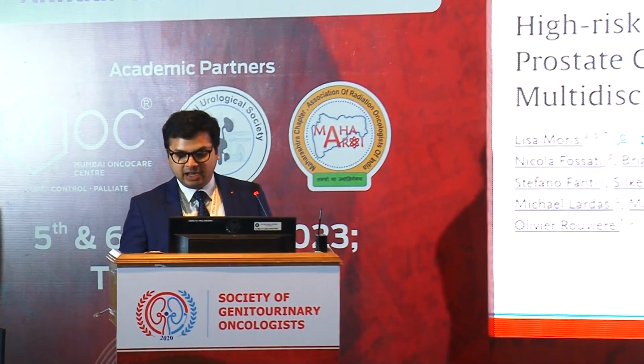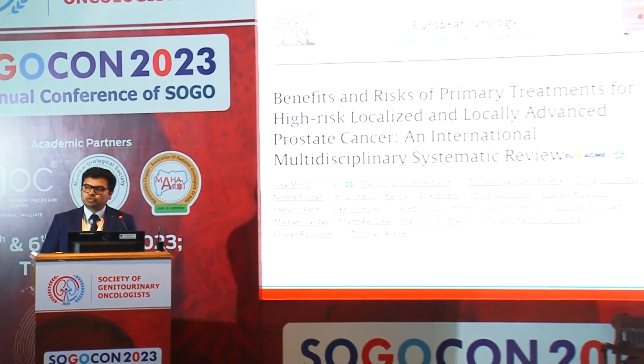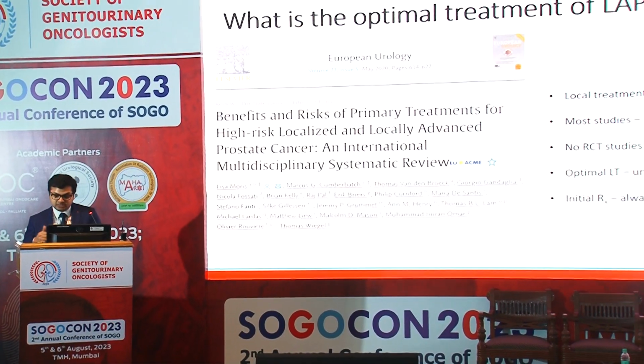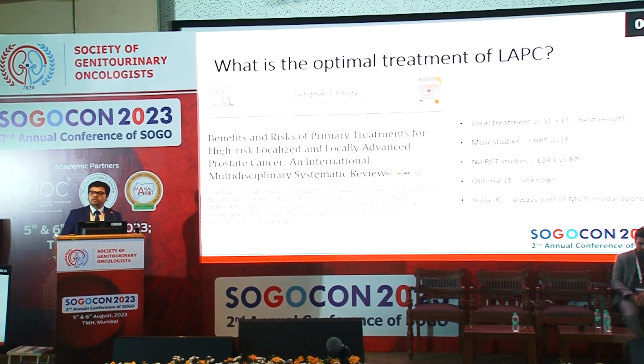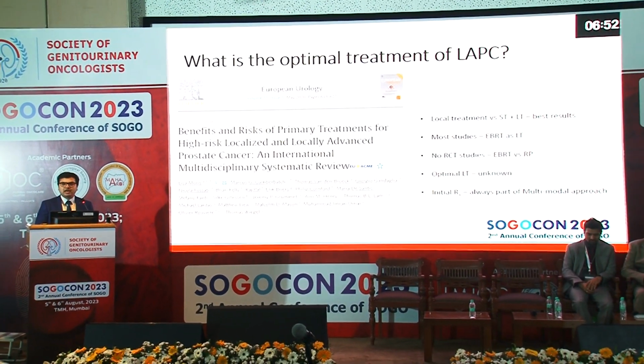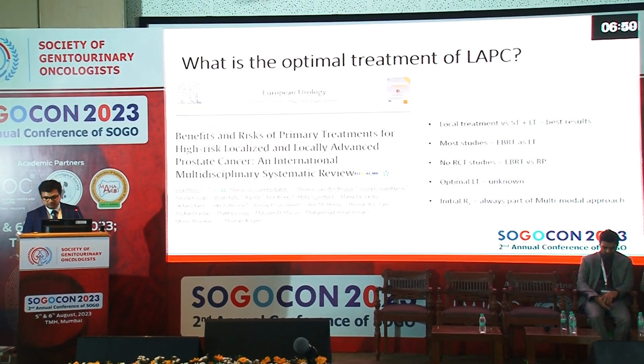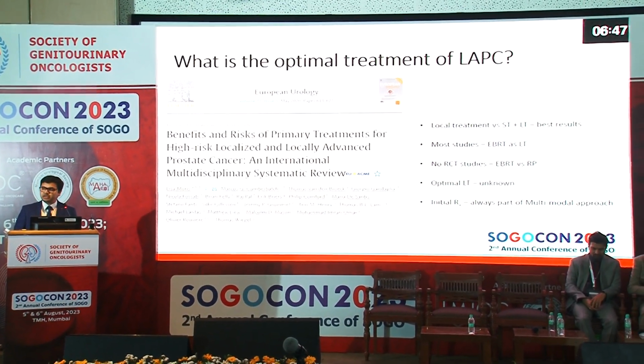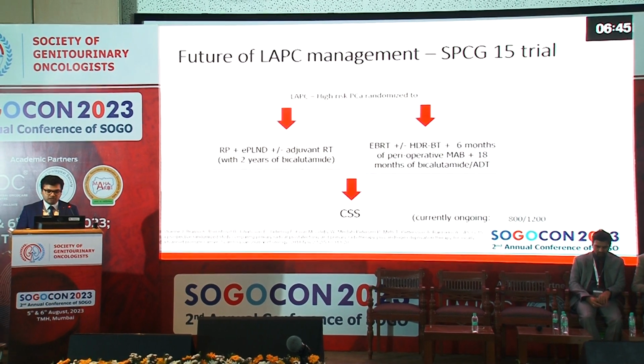And in most of these studies, this local treatment was radiation therapy. There are no randomized control studies examining radiation therapy versus surgery. So the optimal treatment in scientific terms as a comparison between these two is still unknown. And any of these treatments is always part of a multimodal approach.